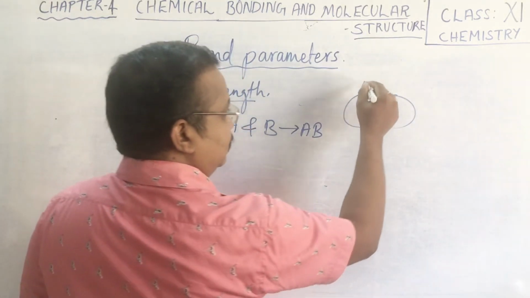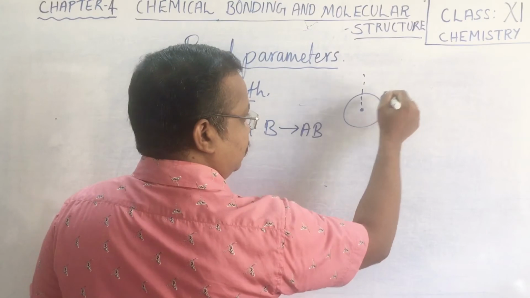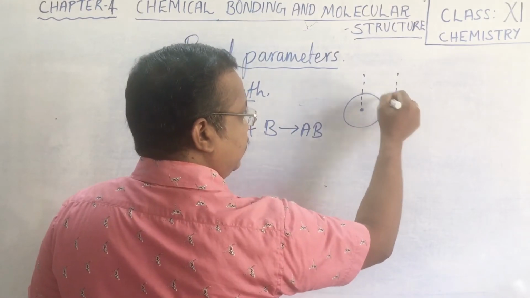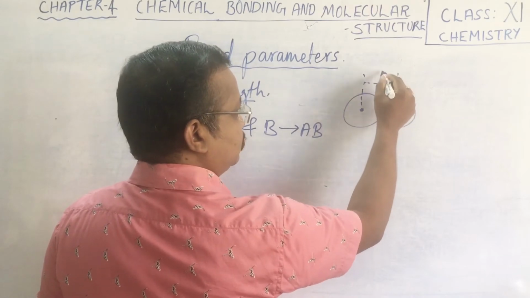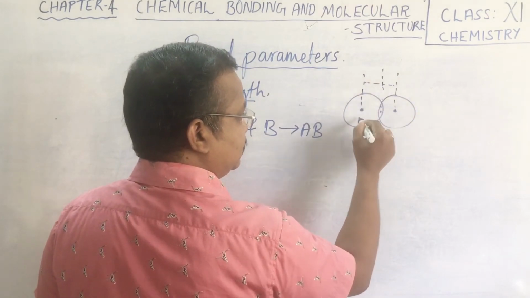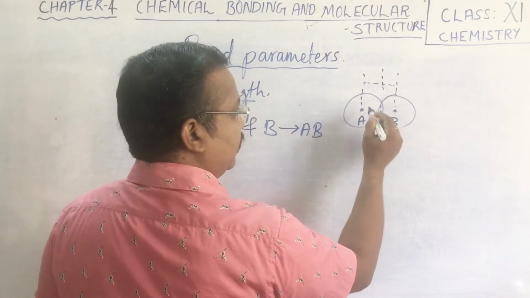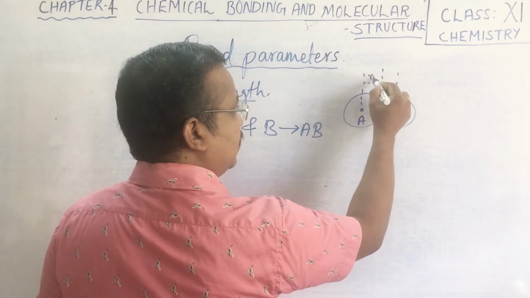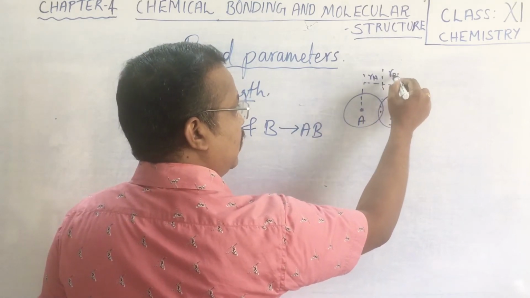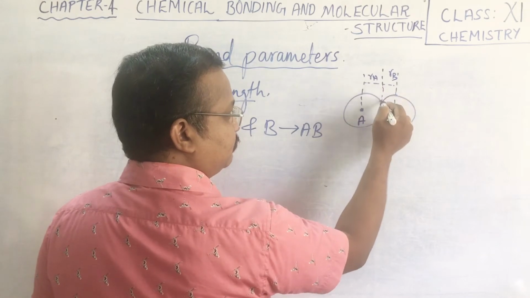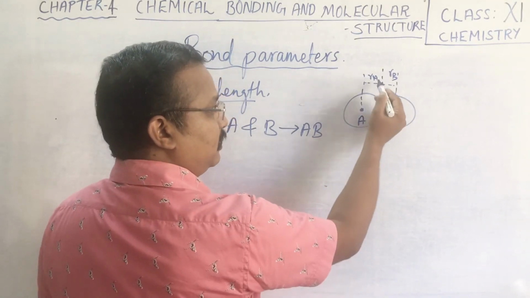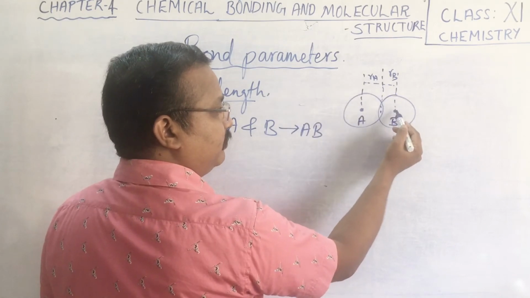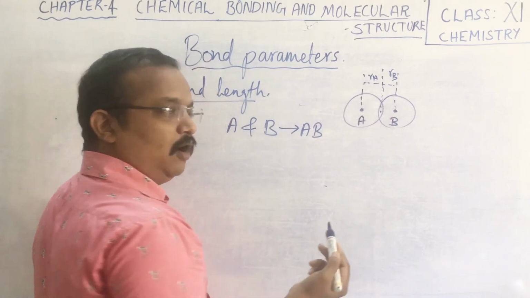Now the distance is the internuclear distance. From here to here is RA and this is RB, meaning the distance from the nucleus to the outermost shell for A, and for the B atom from its nucleus to the outermost shell.